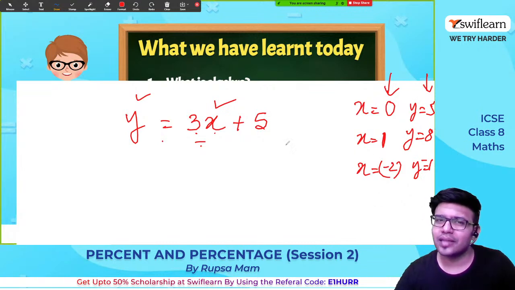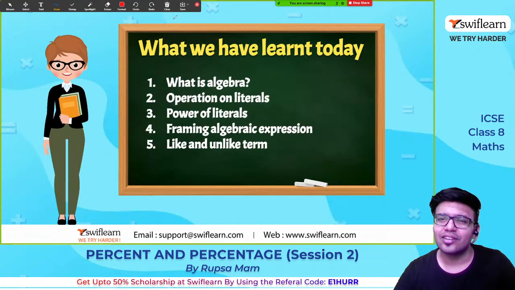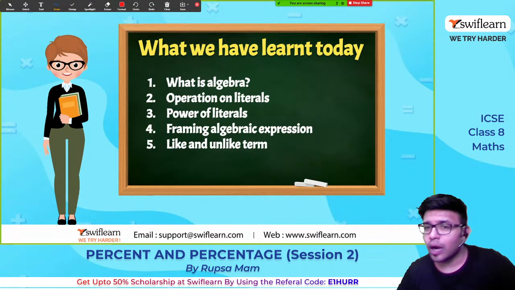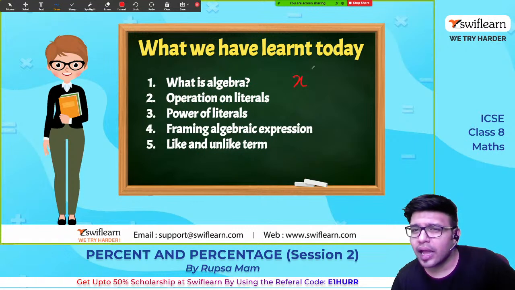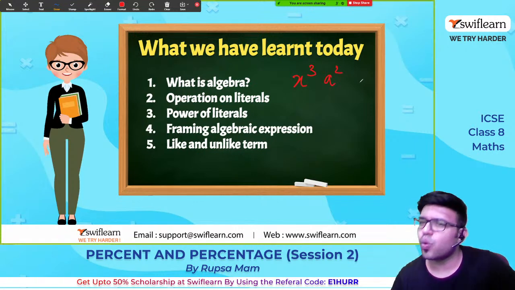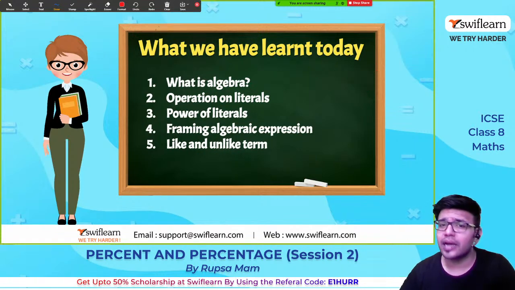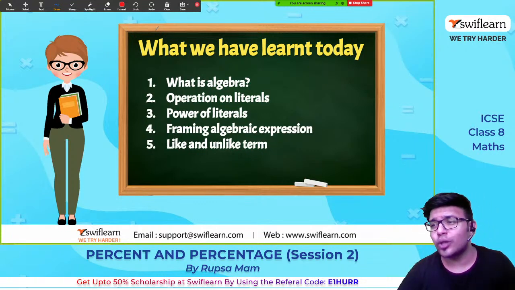So that's all, guys. This is what is variables. So power of variables. Okay, how to read this? X cube, a square, y to the power 4, pq whole to the power 5. Yes. And framing algebraic expressions, how to write algebraic expressions, what are like terms, unlike terms, all these things we have studied in our today's class, guys.